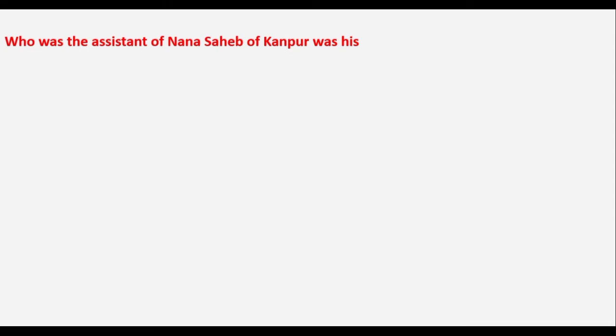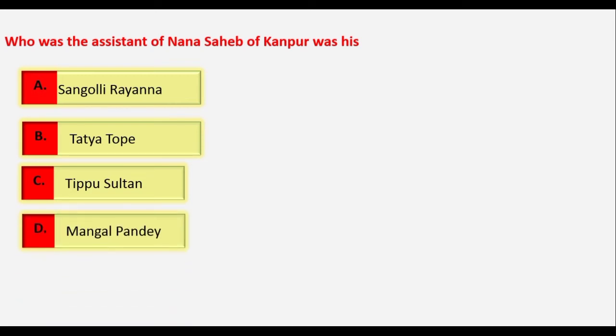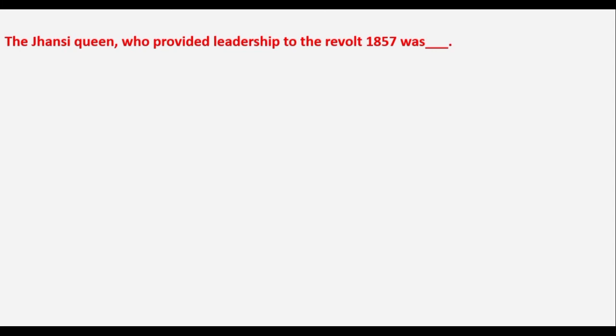Who was the assistant of Nana Sahib of Kanpur? Whether it is Sangolli Rayanna, Tatya Tope, Tipu Sultan, or Mangal Pandey. Yes, he is none other than Tatya Tope. That is, Tatya Tope was the assistant of Nana Sahib of Kanpur. Therefore, option B is the right answer. These two people played a very important role in the mutiny of 1857.